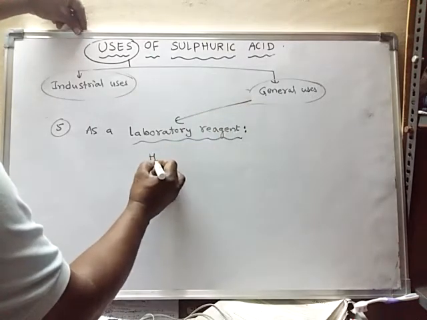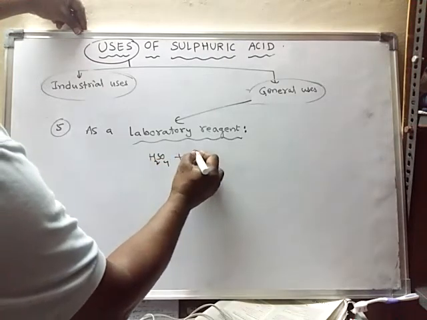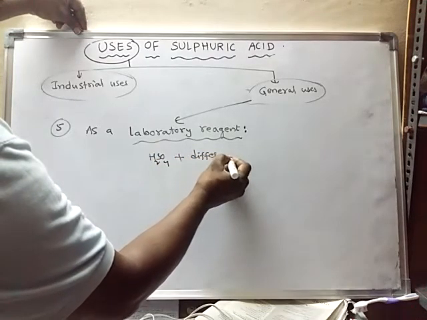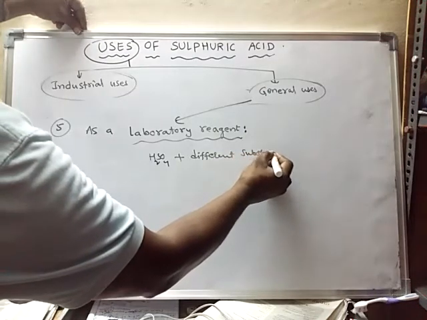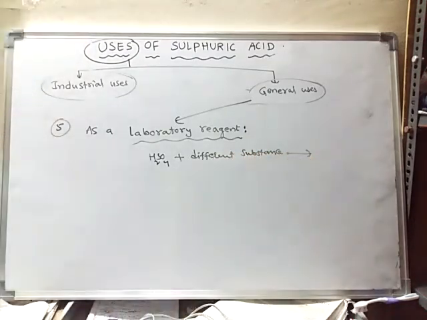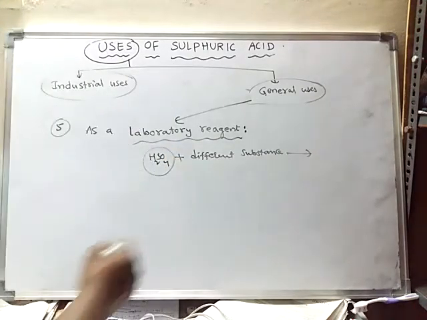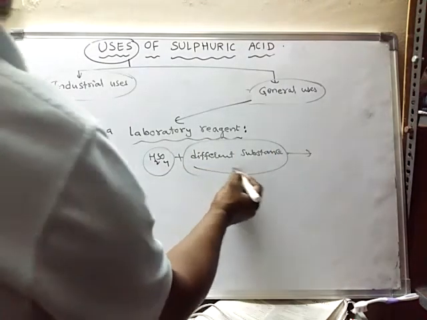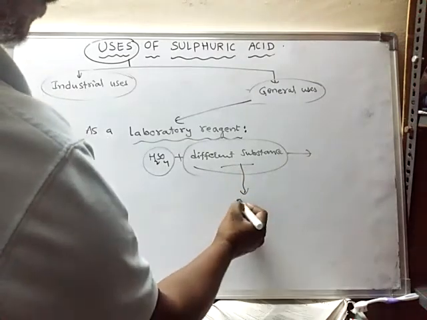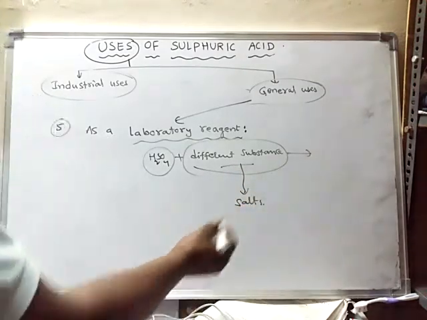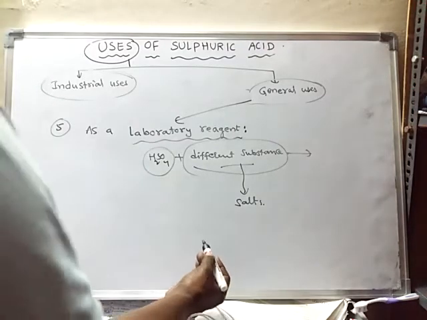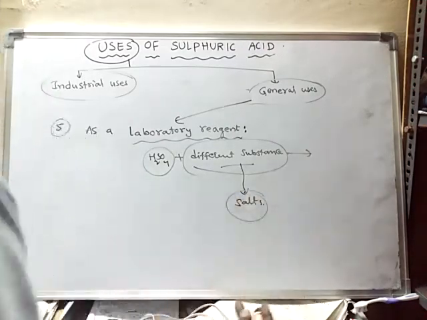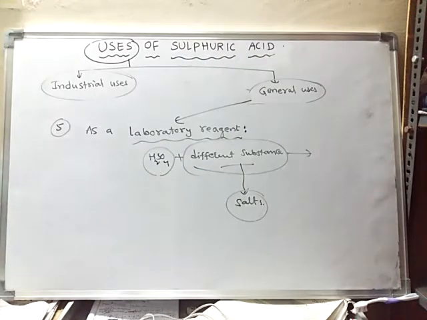A large number of substances can react with sulfuric acid. Hence, sulfuric acid can be used to test these substances. Generally, different substances means different types of salts. If there are different salts, with the help of sulfuric acid we can identify those salts.